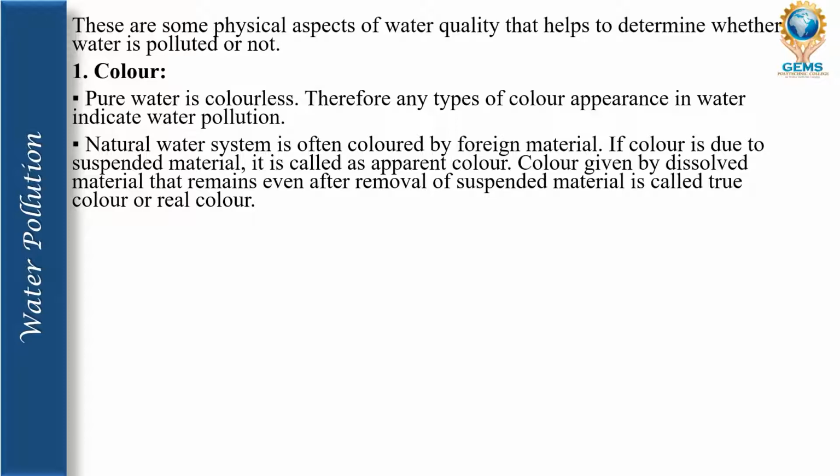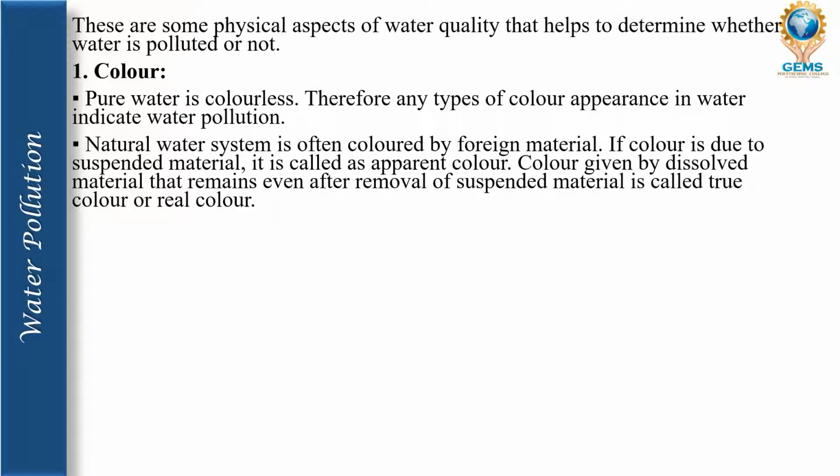Basically, natural water systems are often colored by foreign material. For example, if we take the mineral water and packed drinking water that we used to drink, when we see the water, it's very white in color. I mean, it's colorless, it's transparent, actually. That shows that if any color is there, it could be due to foreign materials, such as suspended materials, and it gives the apparent color.